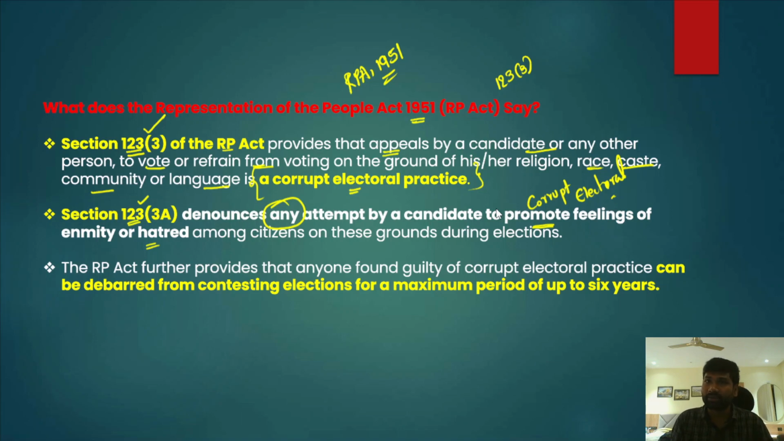Elections must be free and fair. The Representation of People Act further provides that anyone found guilty of any offense or any corrupt electoral practice can be debarred from contesting elections for a maximum period of 6 years. For example, I have already told you that the Representation of People Act Section 123 clause 3 and 123 clause 3A provide for certain electoral offences, and if any individual is found guilty of these electoral malpractices, he would be debarred from contesting elections for up to a period of 6 years.